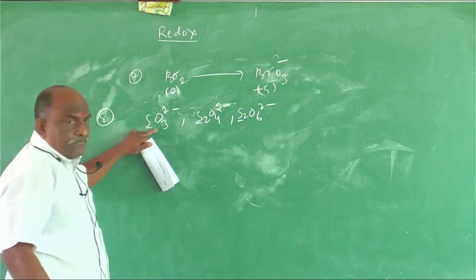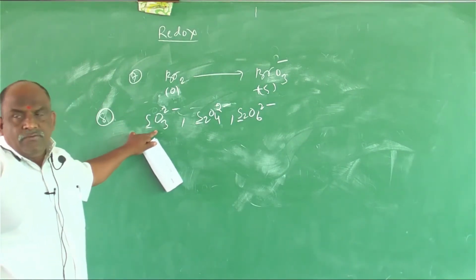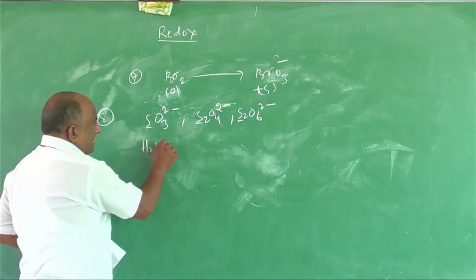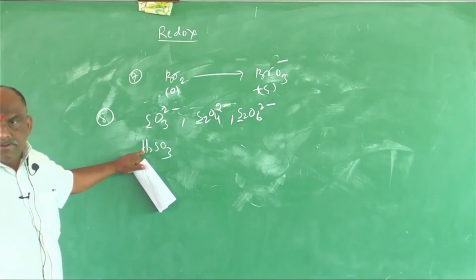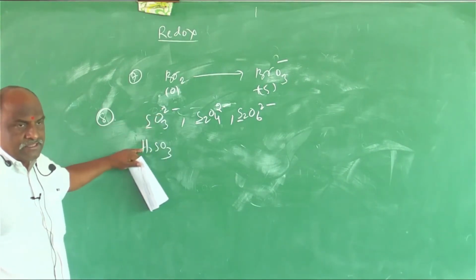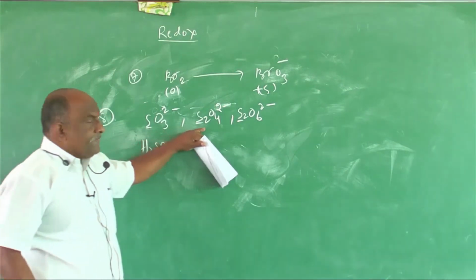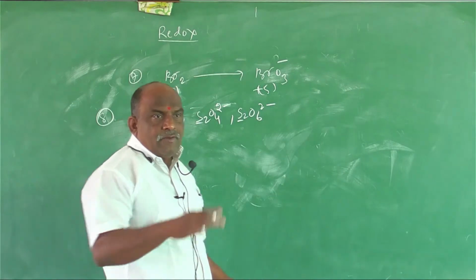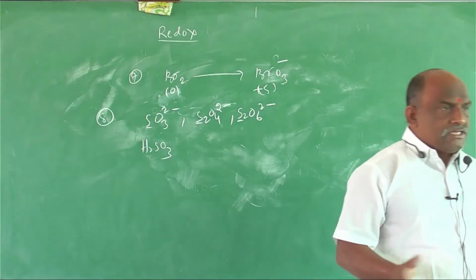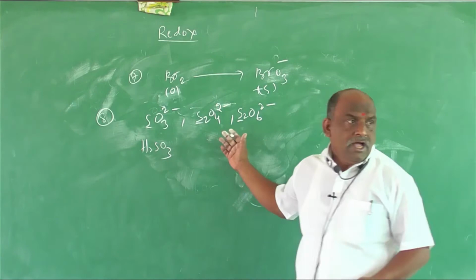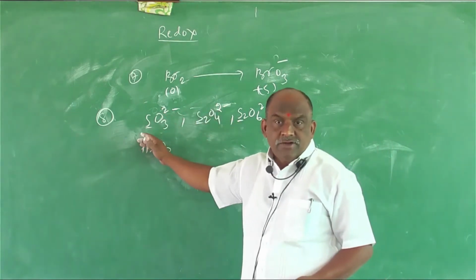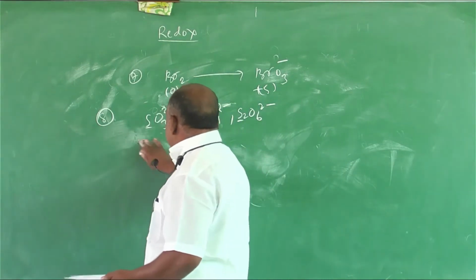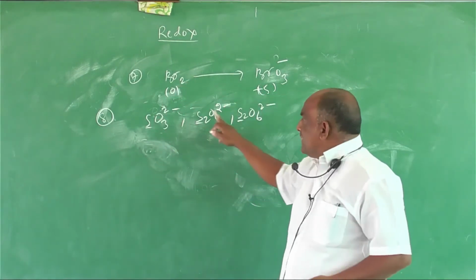First example, if you get any confusion regarding this, 2 minus means you can write it like this: H2SO3. In place of 2 minus, you add hydrogen. H2SO3. Here H2S2O4. Here H2S2O6. Because we are familiar with H2S2O6, thionic acid, we know that. H2S2O3 hypo, we know that. H2SO3 sulfurous acid, we know that. Clear? Or else you can do it directly: SO3 2 minus, S2O4 2 minus,